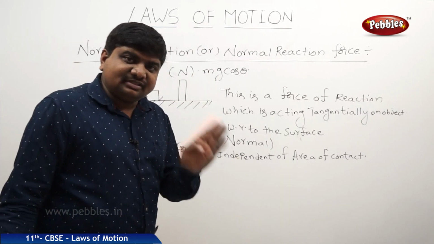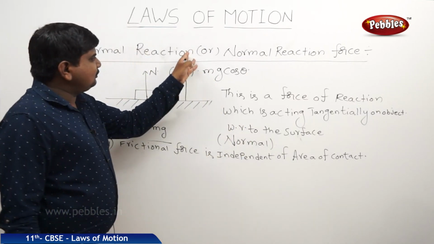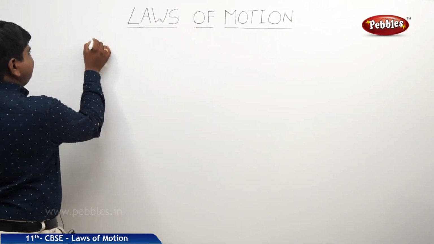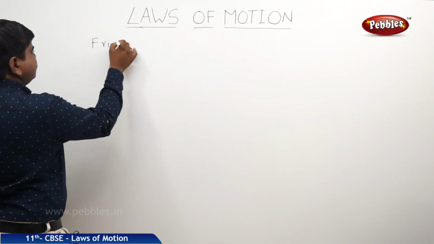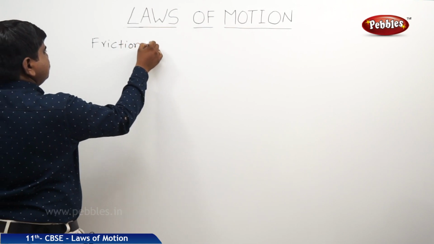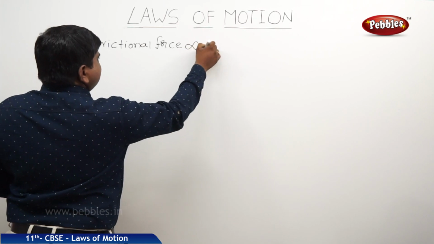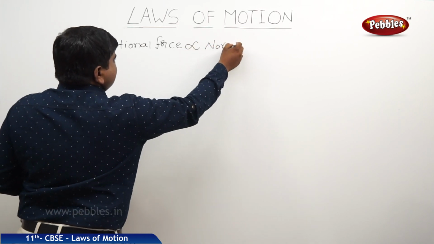But frictional force is directly proportional to the normal reaction force.